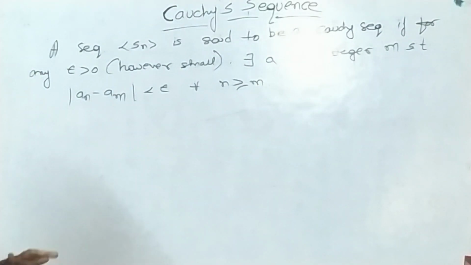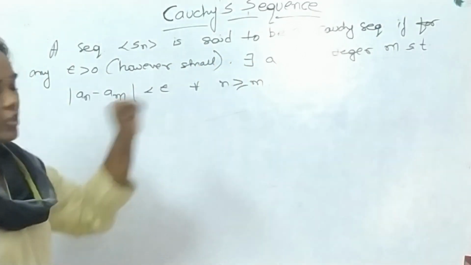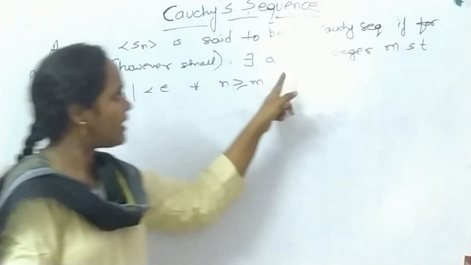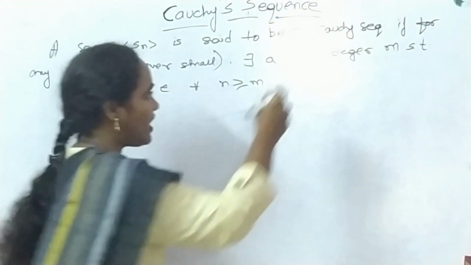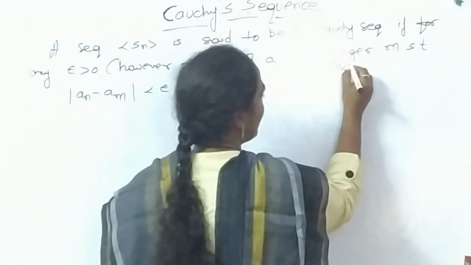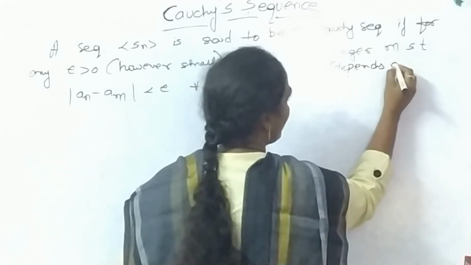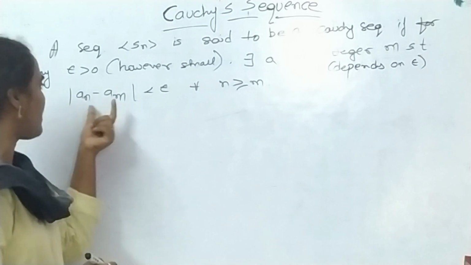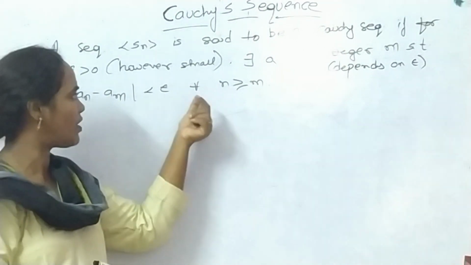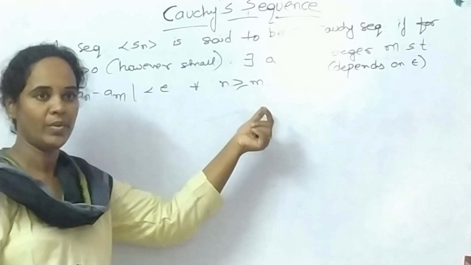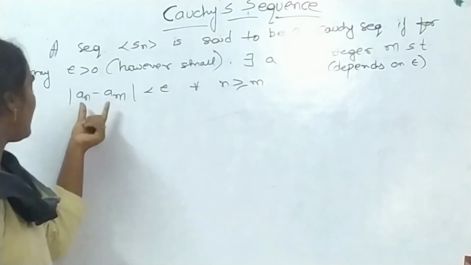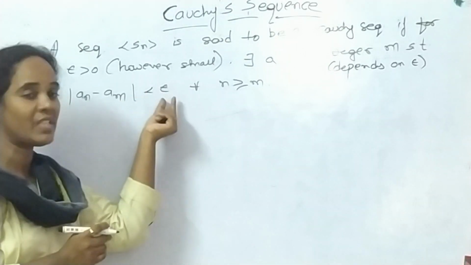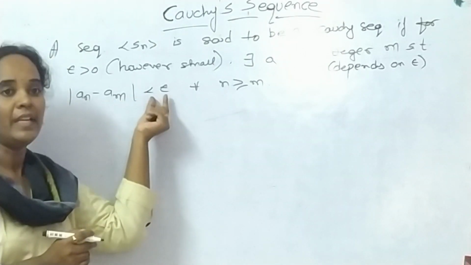This is the definition. Any sequence is said to be a Cauchy's sequence if for any epsilon greater than 0 there exists a positive integer. Actually, this positive integer depends on the value of epsilon, such that modulus of an minus am is less than epsilon for all n greater than or equal to m. Here you can observe that all these terms are coming closer to each other because the distance between them is a very small, negligible value.